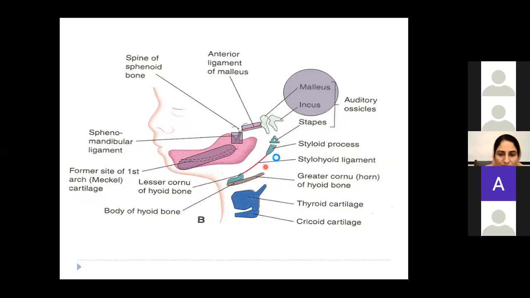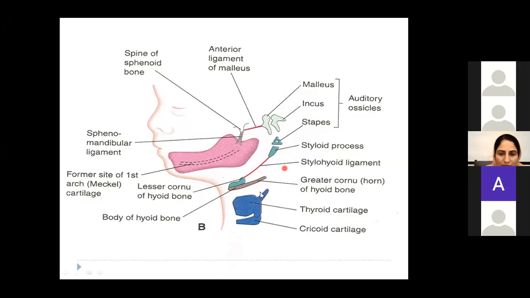So just look at what are the structures, the bones which are derived from the second pharyngeal arch. This is stapes muscle. We said that there are 3 ossicles.